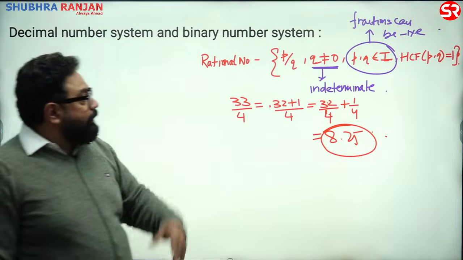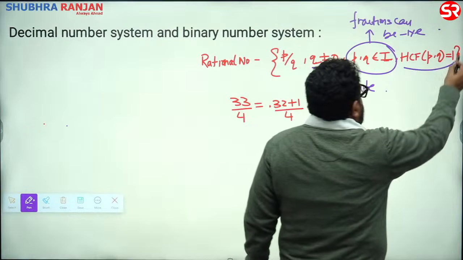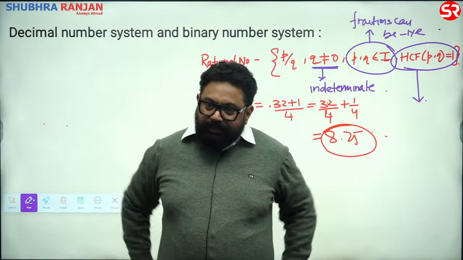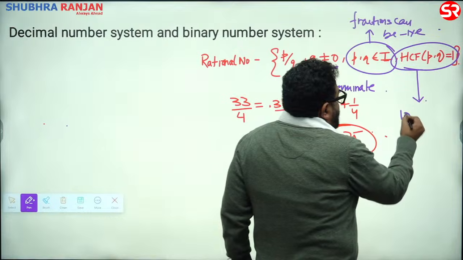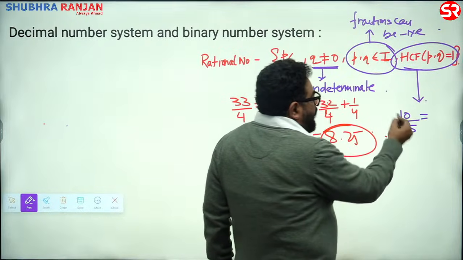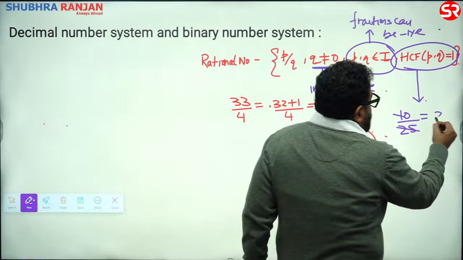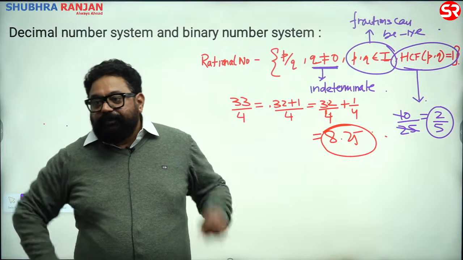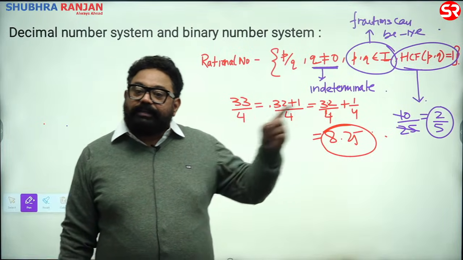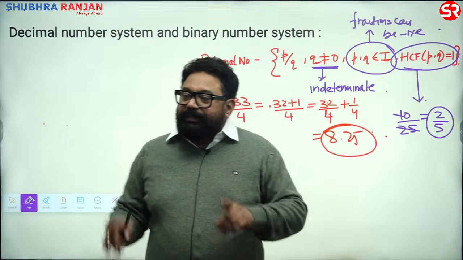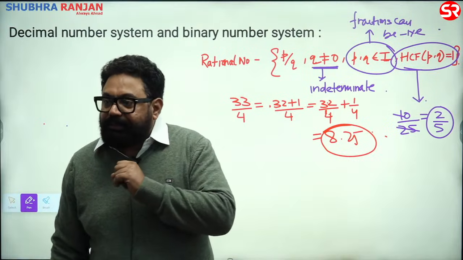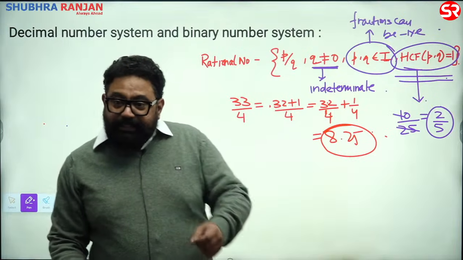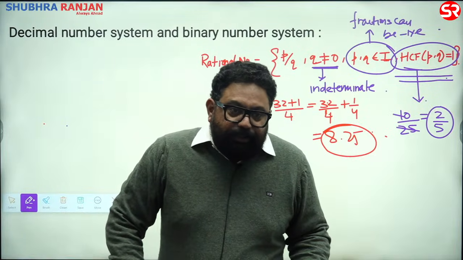Agreed? And last, why HCF of P and Q is 1? I can tell you the reason, but you can also tell me the reason. When you were solving in your younger classes, you had this 10 by 25. What did you do? You cancelled off common factors. What was this? 2 by 5. Why did you cancel off common factors? A fraction can only be written when all the common factors are cancelled and there is no common factor other than 1 between numerator and denominator. That is the reason we have written HCF of P and Q is 1. So write it down: there should not be any common factor between numerator and denominator.